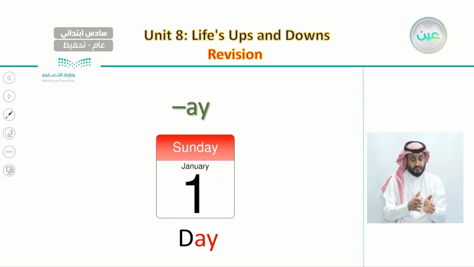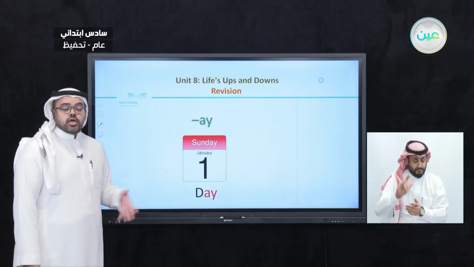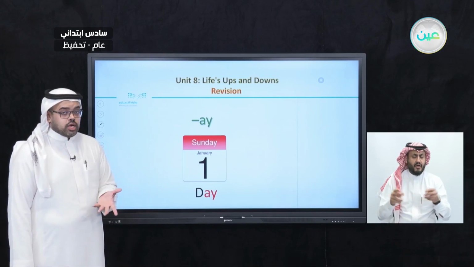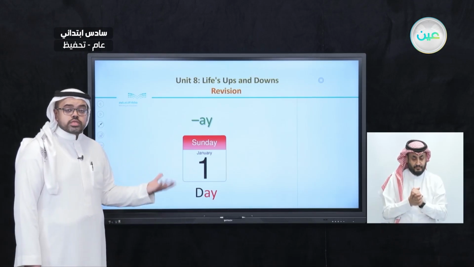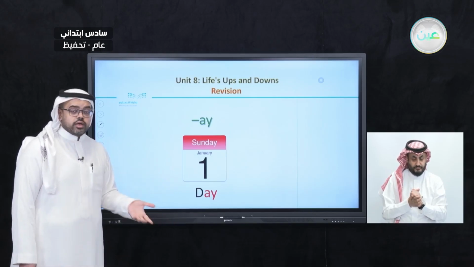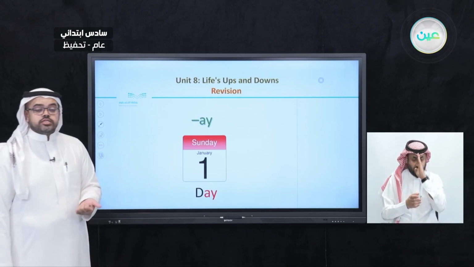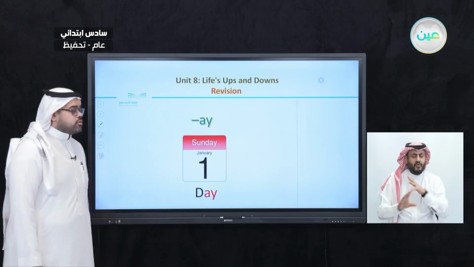And also we talked about the other set of letters, A and Y, like for example day, any day of the week. And sometimes we come across days that end with day, like for example Sunday, Saturday, Wednesday, Tuesday, and so on.